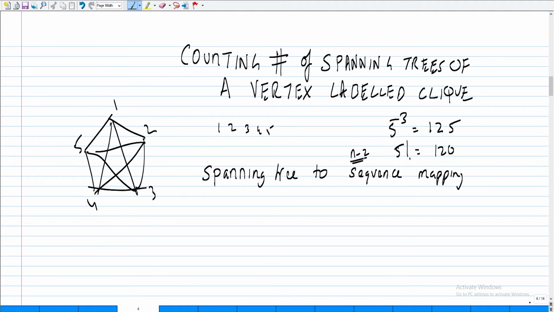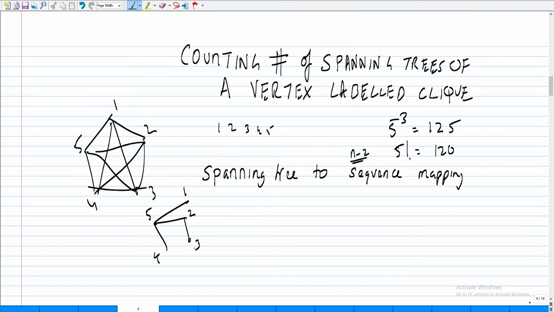So I'll show you how to do this. Let's take one spanning tree, which looks like, so it's 1, 5, 4, 2, 3.